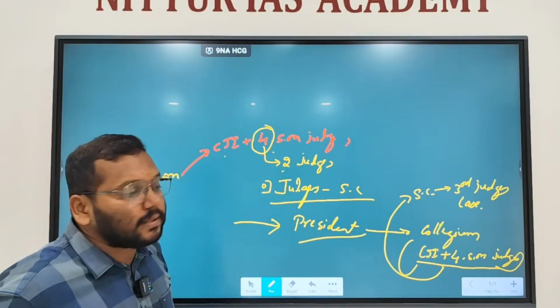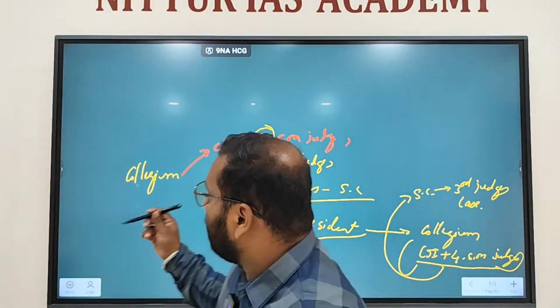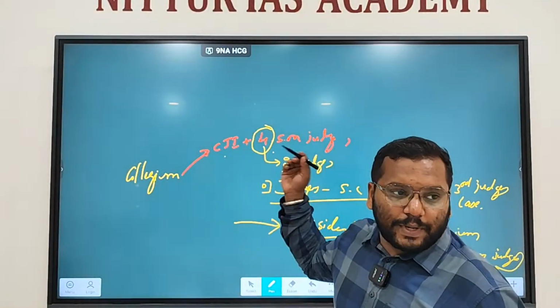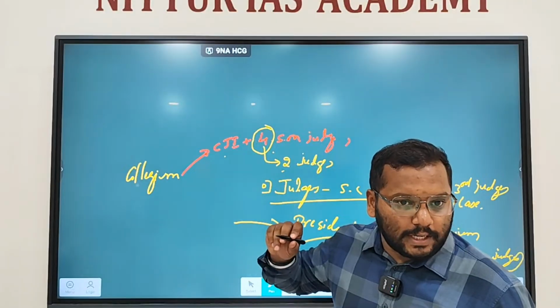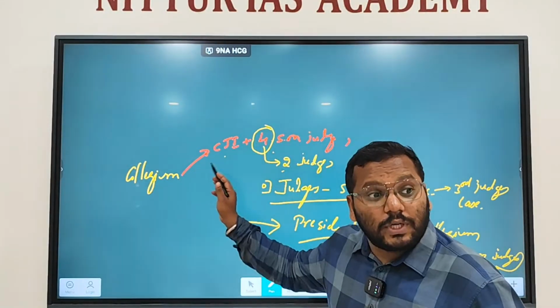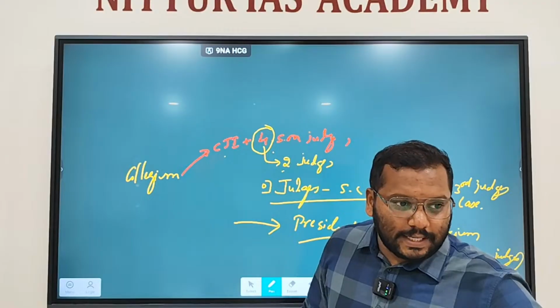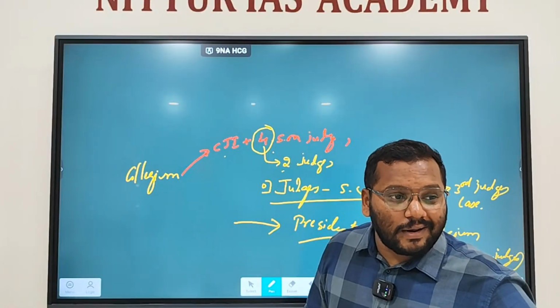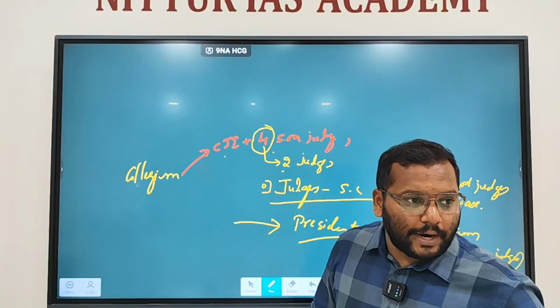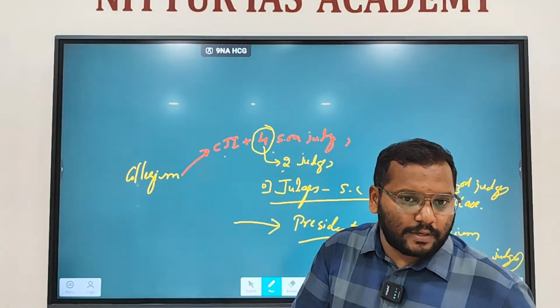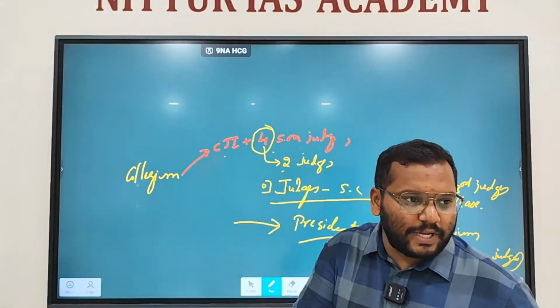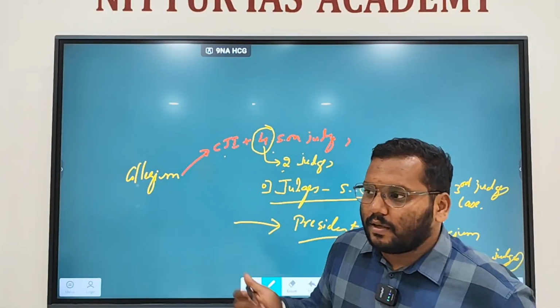Okay. Once the collegium refers names to the President, that these are all the people who can be appointed, the President can appoint only those names. The President can buy time, but he cannot reject them. He needs to appoint them, but there is no time bar within which he should appoint. That is why there is always a conflict between executive and judiciary. Right? Got the point? No?